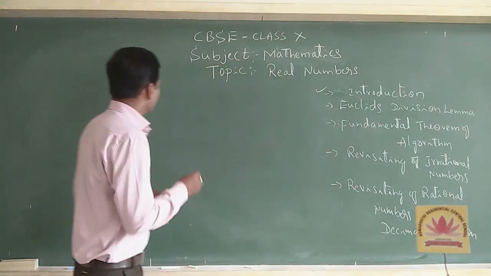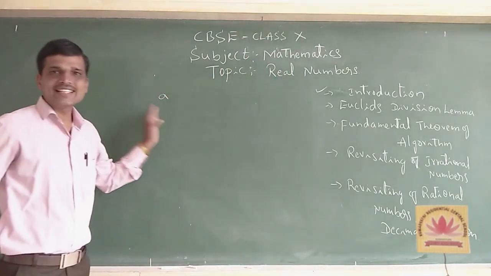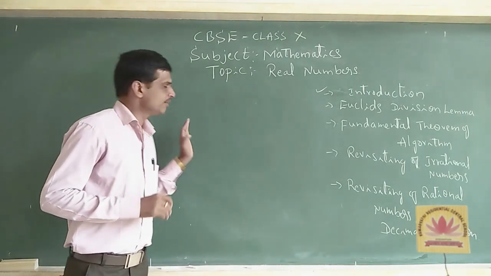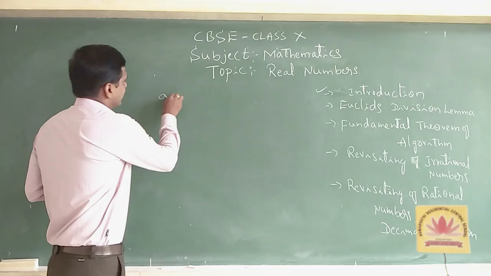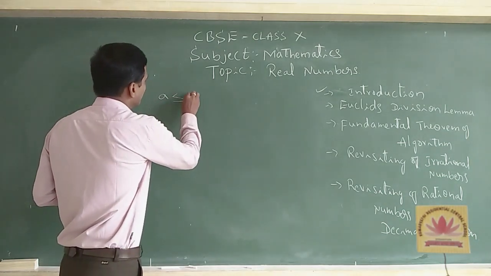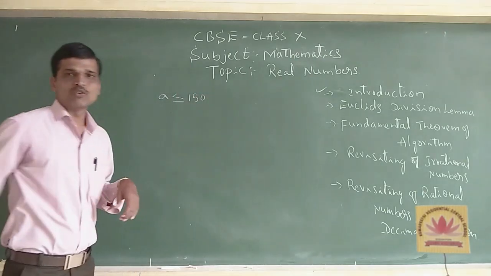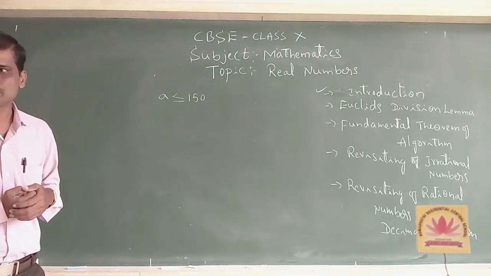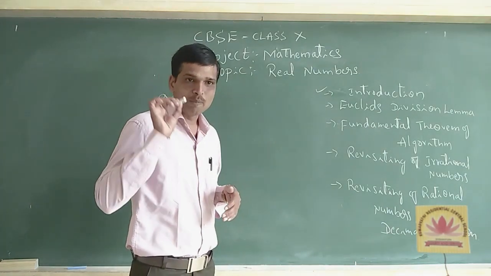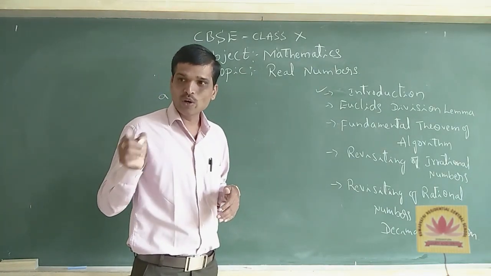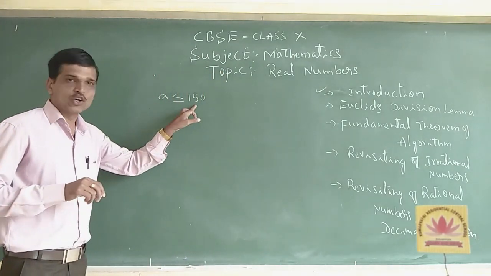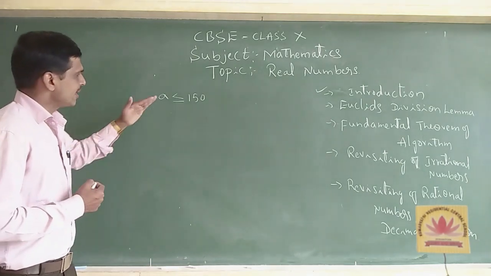Now let us take, for example, a is any positive integer which is less than or equal to 150, because he said that not more than 150 eggs are accommodated in the basket. So let us start.